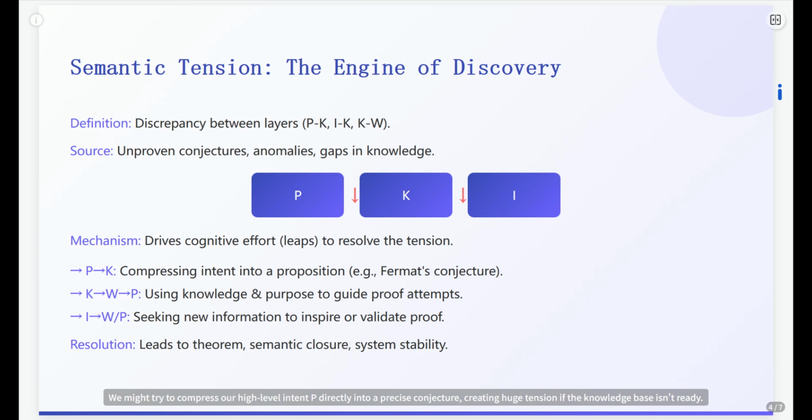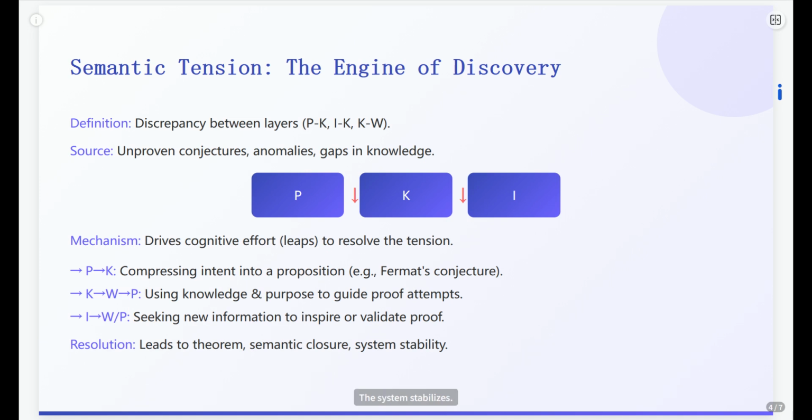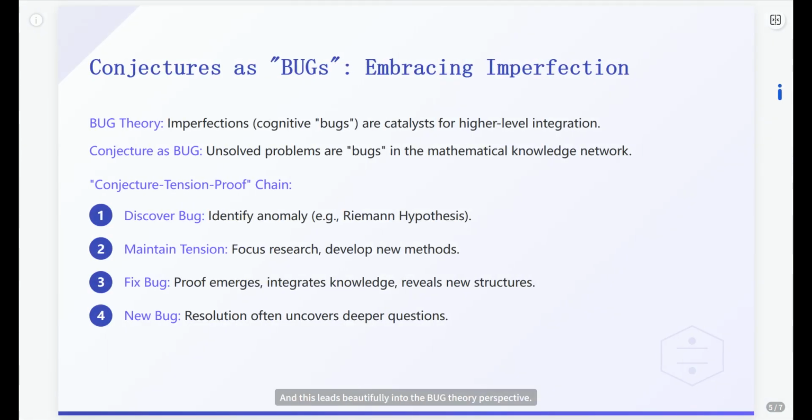We might try to compress our high-level intent P directly into a precise conjecture, creating huge tension if the knowledge base isn't ready. Or, when stuck, we bounce between our knowledge toolkit K and our ultimate goal P, trying different proof strategies W. Sometimes, we need to go back to the data or information layer to find new clues. Resolving this tension, finding that elegant proof that connects everything back neatly, that's when semantic closure happens. The system stabilizes. And this leads beautifully into the bug theory perspective.